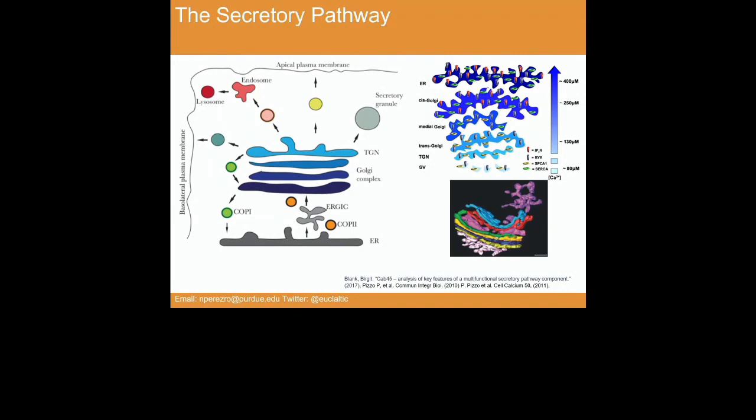Here, for example, in the ER, we have the SERCA pump and IP3 receptors or ryanodine receptors. But in the TGN, at least this diagram reports that we have the secretory pathway calcium ATPase, and some release channels such as the ryanodine receptor.